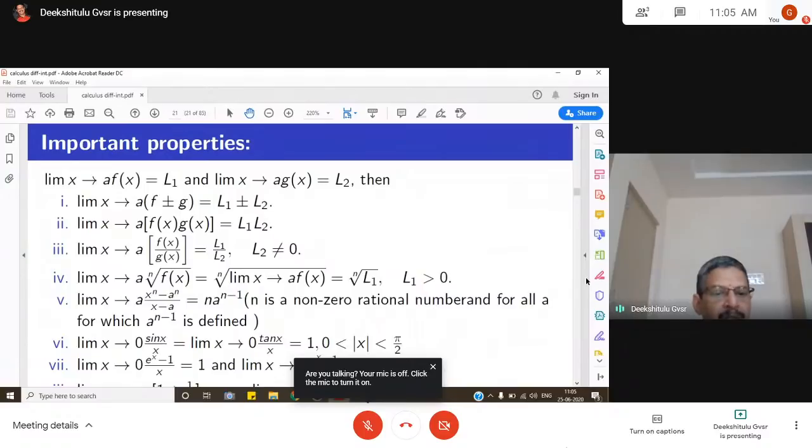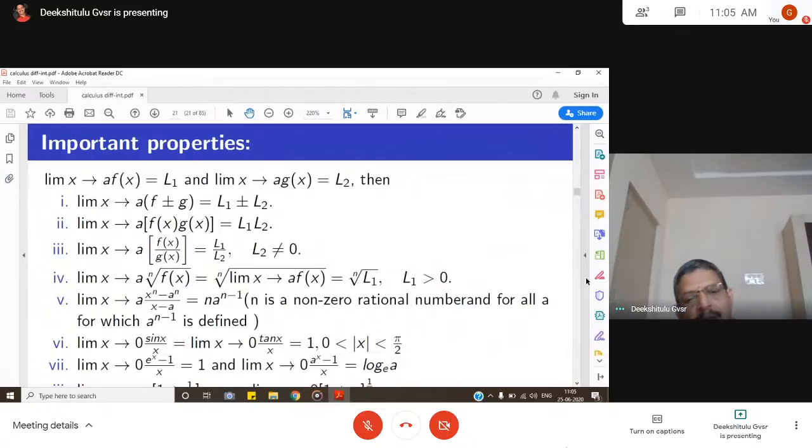And then limit x goes to a, nth root of f of x. The limit can be taken inside the nth root, so it is the nth root of limit x goes to a, f of x, that is nth root of L1, if L1 is greater than 0. This is a very standard principle. Most of the problems we will solve by applying these rules directly, so be very thorough with these rules.